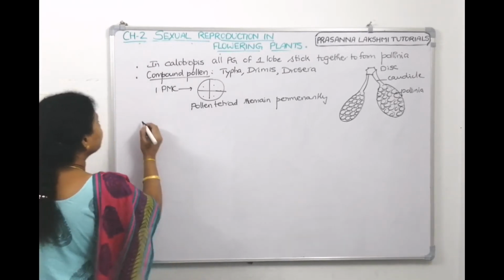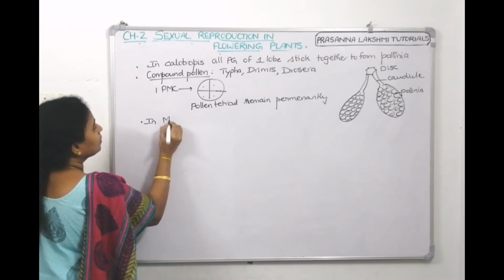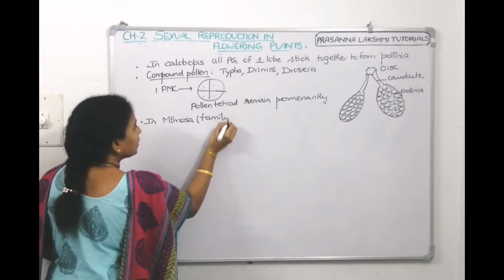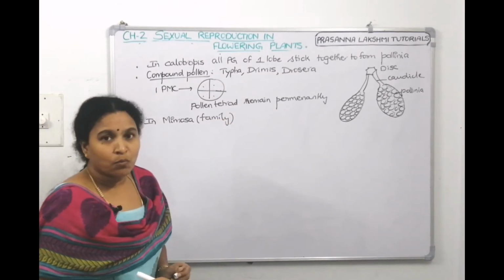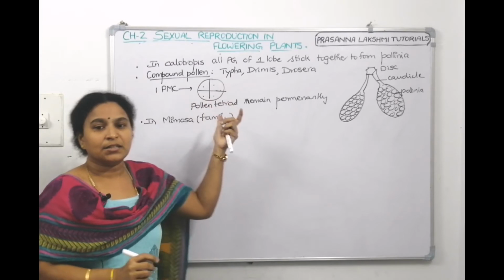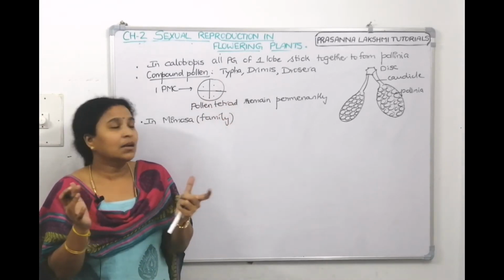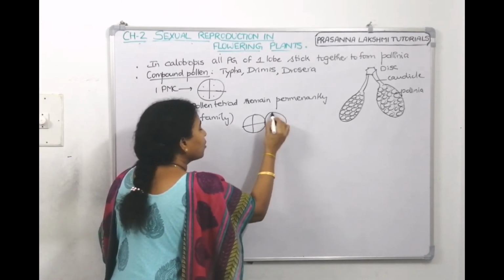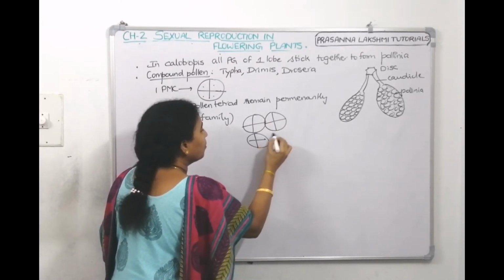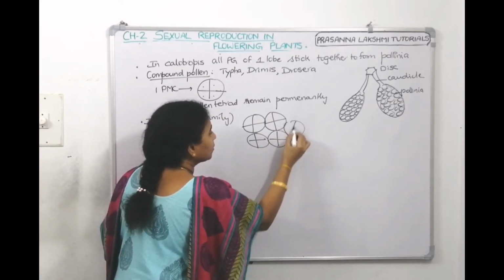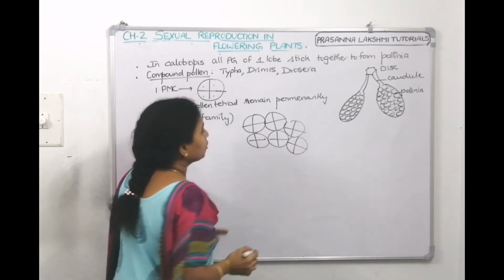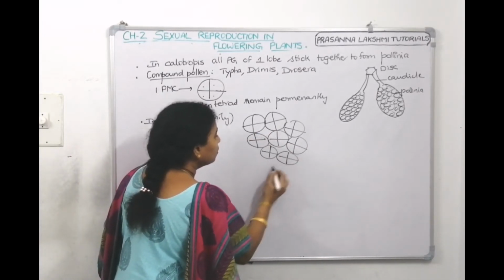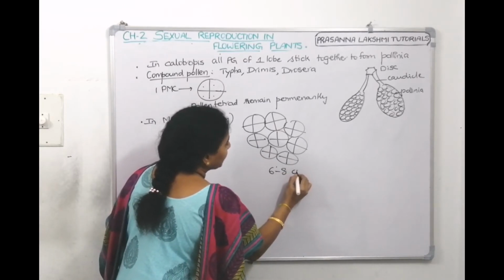Now there is another fact. In the Mimosa family, the touch-me-not family, right? In the Mimosa family, what happens is that these pollen grains form one compound pollen, another compound pollen, another, another, another. So 6 to 8 we can take. I took 6 here, 6 tetrads I took. So 6 to 8.